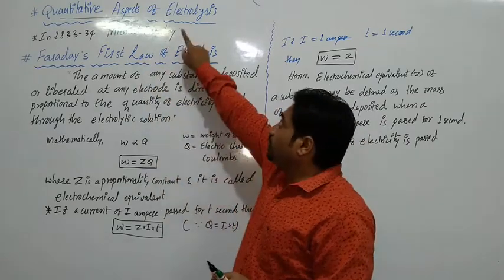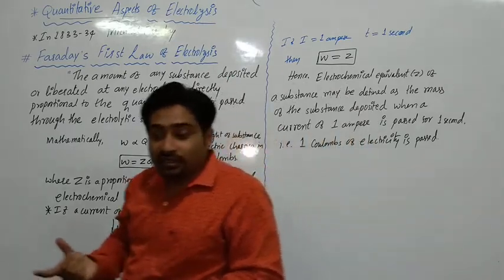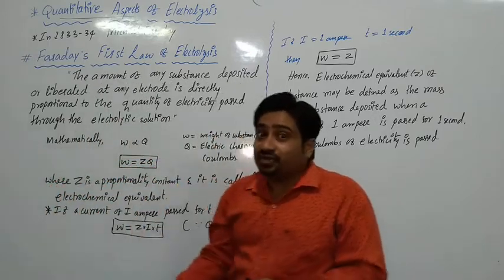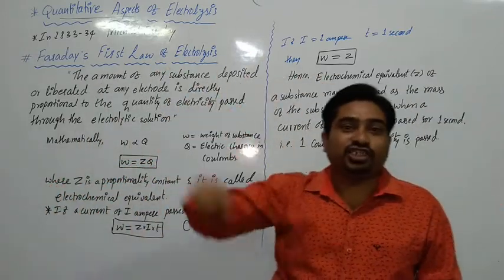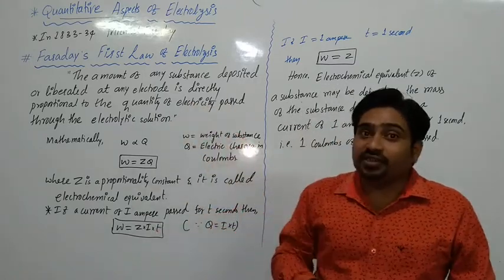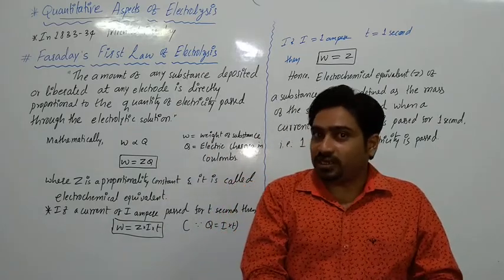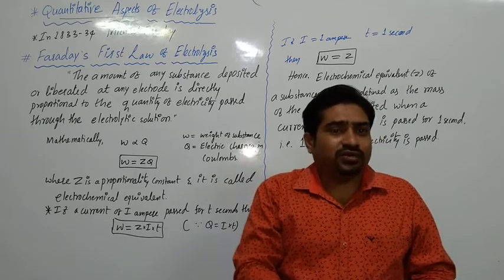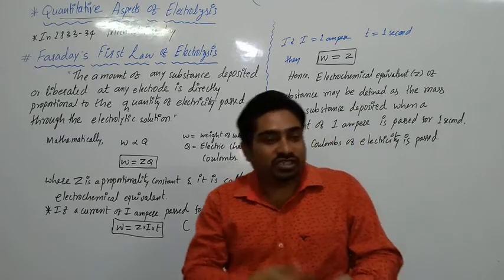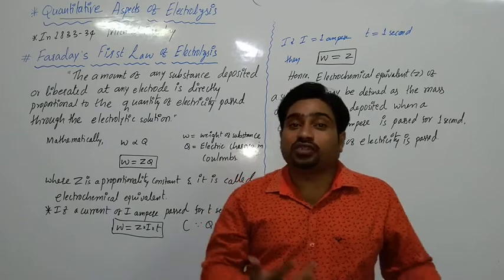This is particular only for electrolysis, meaning electrolytic cells. Electrolytic cell means what? On passing electric current, a chemical reaction takes place, meaning we are converting electrical energy into chemical energy. In these laws we are going to deal with how much chemical reaction takes place on passing how much electric current. The amount of chemical reaction can be studied in terms of the amount of substance formed, the amount of substance dissolved or dissociated, or the number of moles of substance formed.